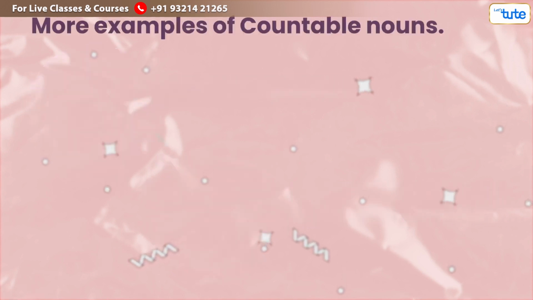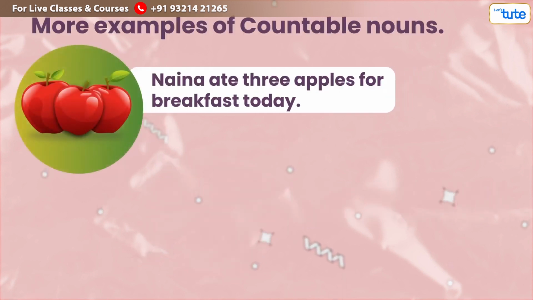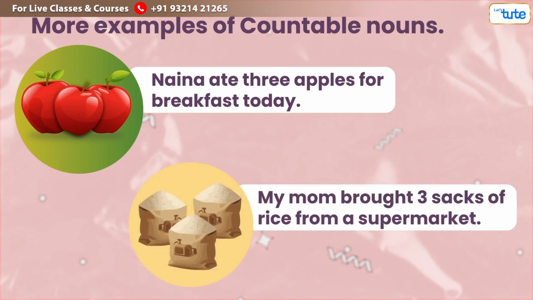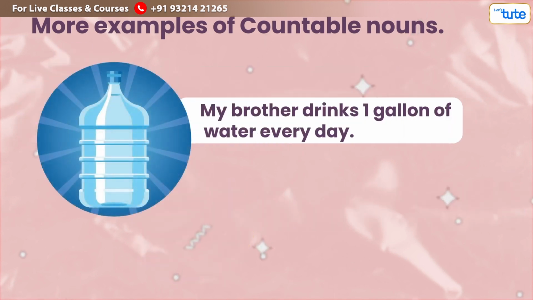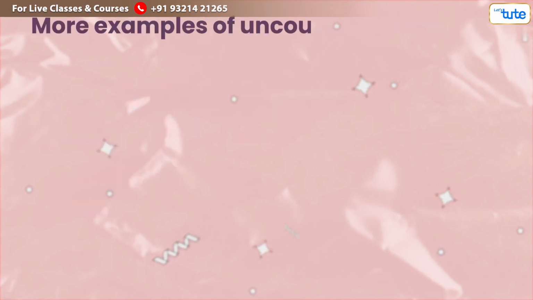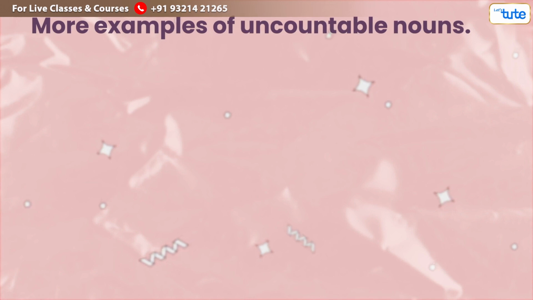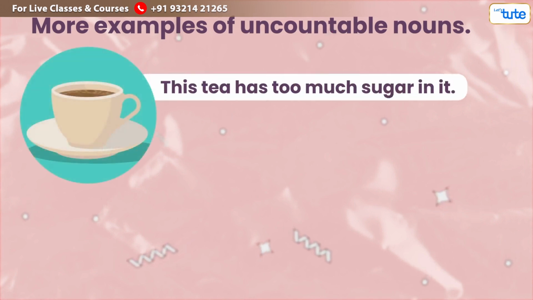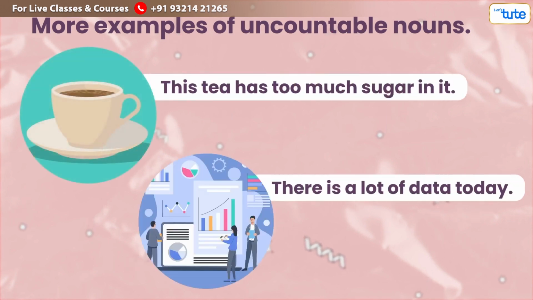More examples of countable nouns. Nina ate 3 apples for breakfast today. My mom bought 3 kilos of rice from a supermarket. My brother drinks 1 gallon of water every day. More examples of uncountable nouns. This tea has too much sugar in it. There is a lot of data to read.